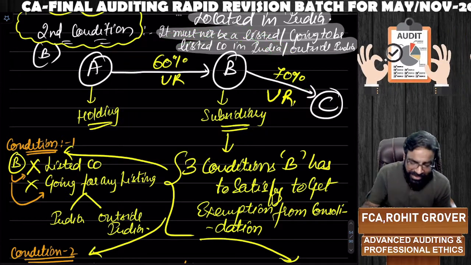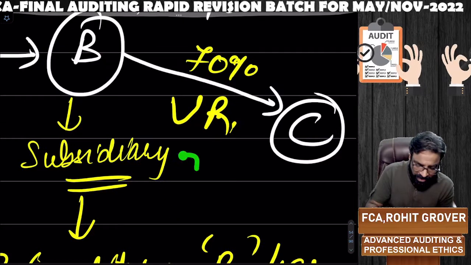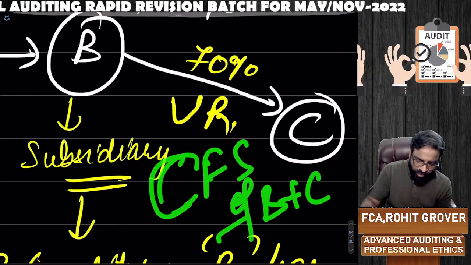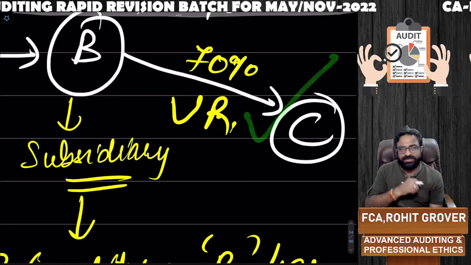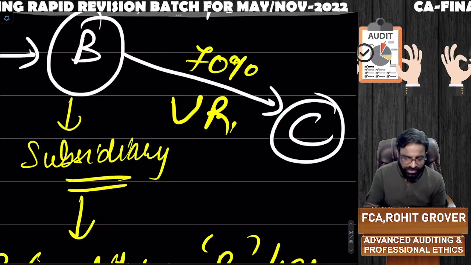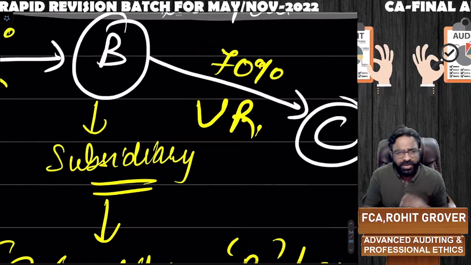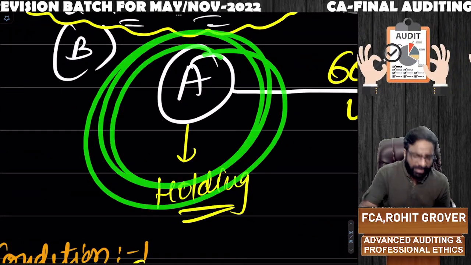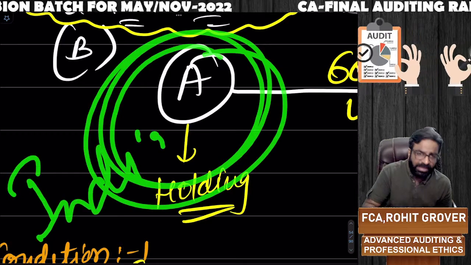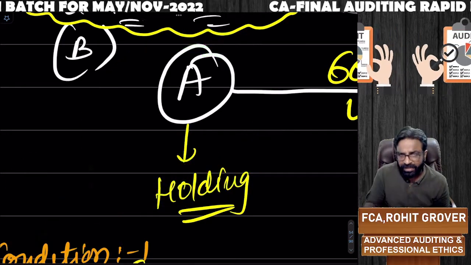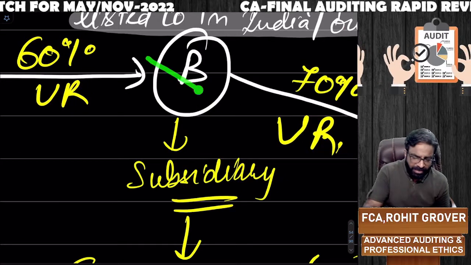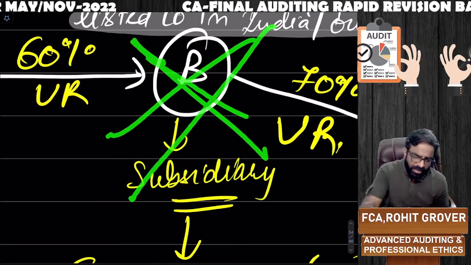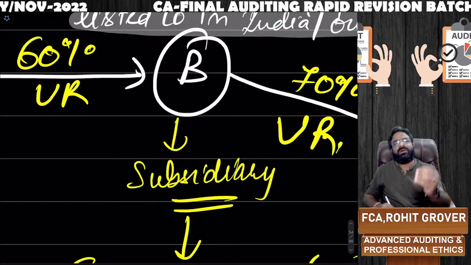Now, if B again wants an exemption from doing the consolidated financial statements of B plus C, yes, B can get this exemption. But now three conditions are to be satisfied, out of which two we already know. Its immediate parent company, who is the immediate parent company? A must be located in India. And B should neither be a listed company in India, nor outside India, nor going to be a listed company in India or outside India.